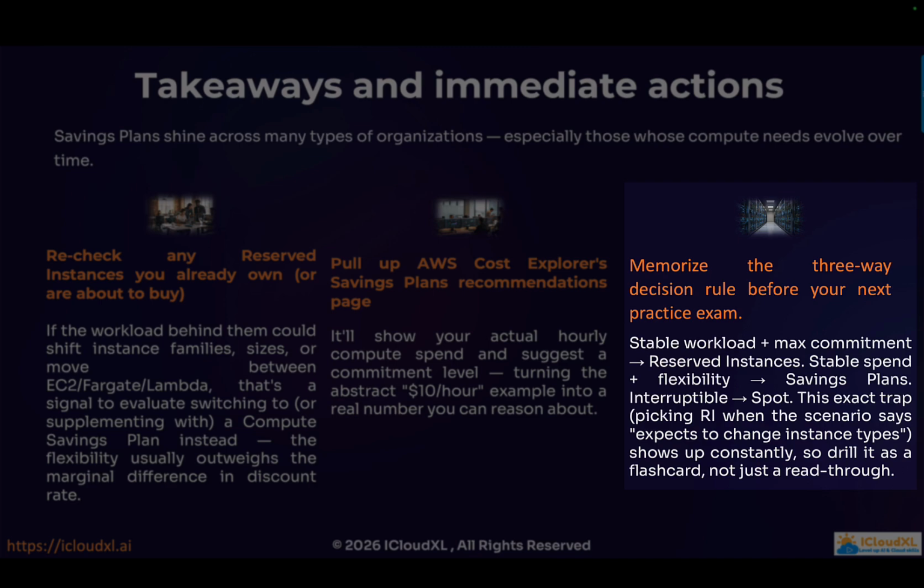Number 1, stable workload plus max commitment is a reserved instance. Stable spending plus flexibility is savings plan. Interruptible workloads, spot instances. Remember these 3 points and you're good for this exam.